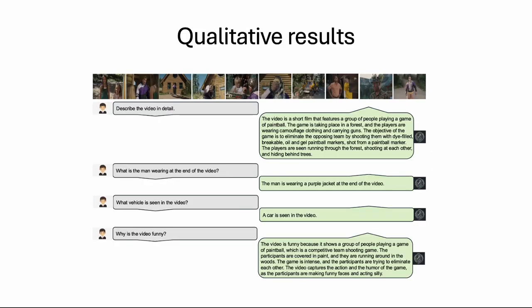Here we show a qualitative example. Our model demonstrates the ability to answer a wide range of video questions such as needle in the haystack, fine-grained details, and high-level global properties of a video.